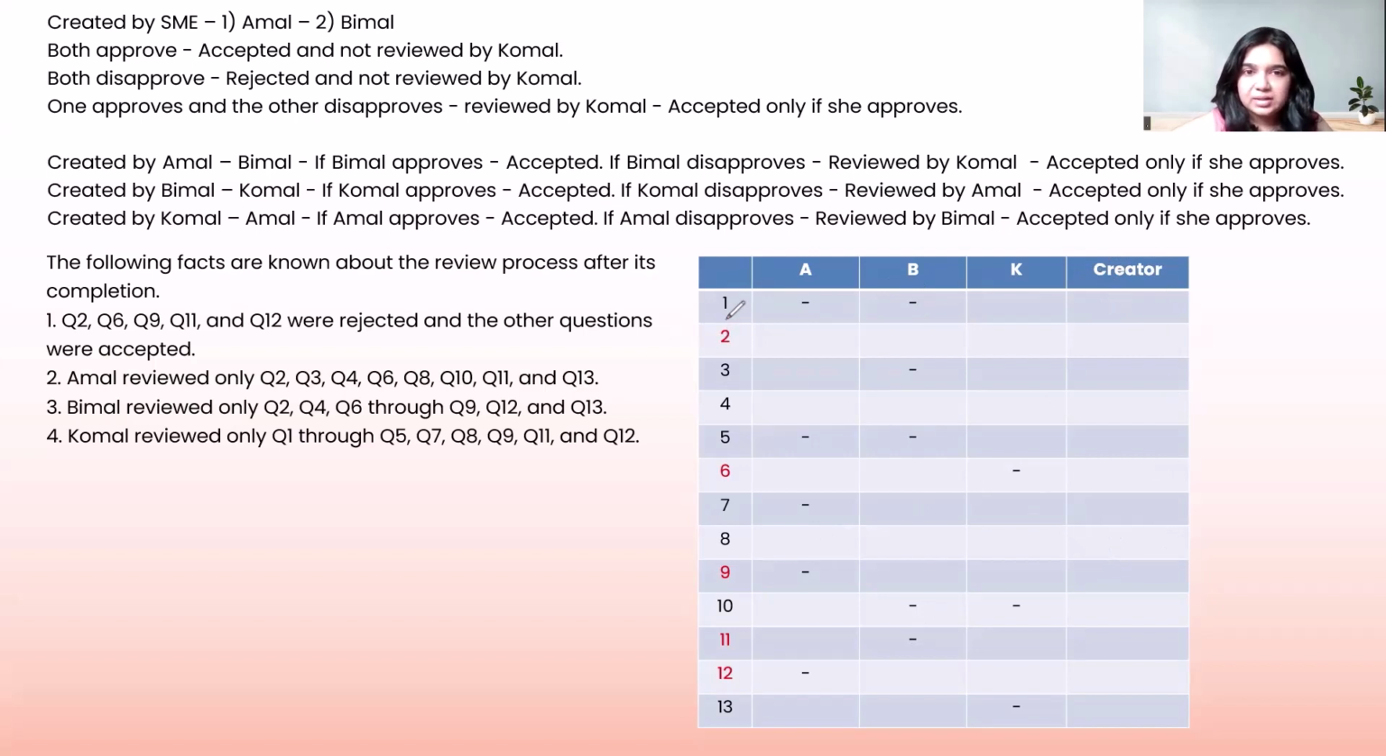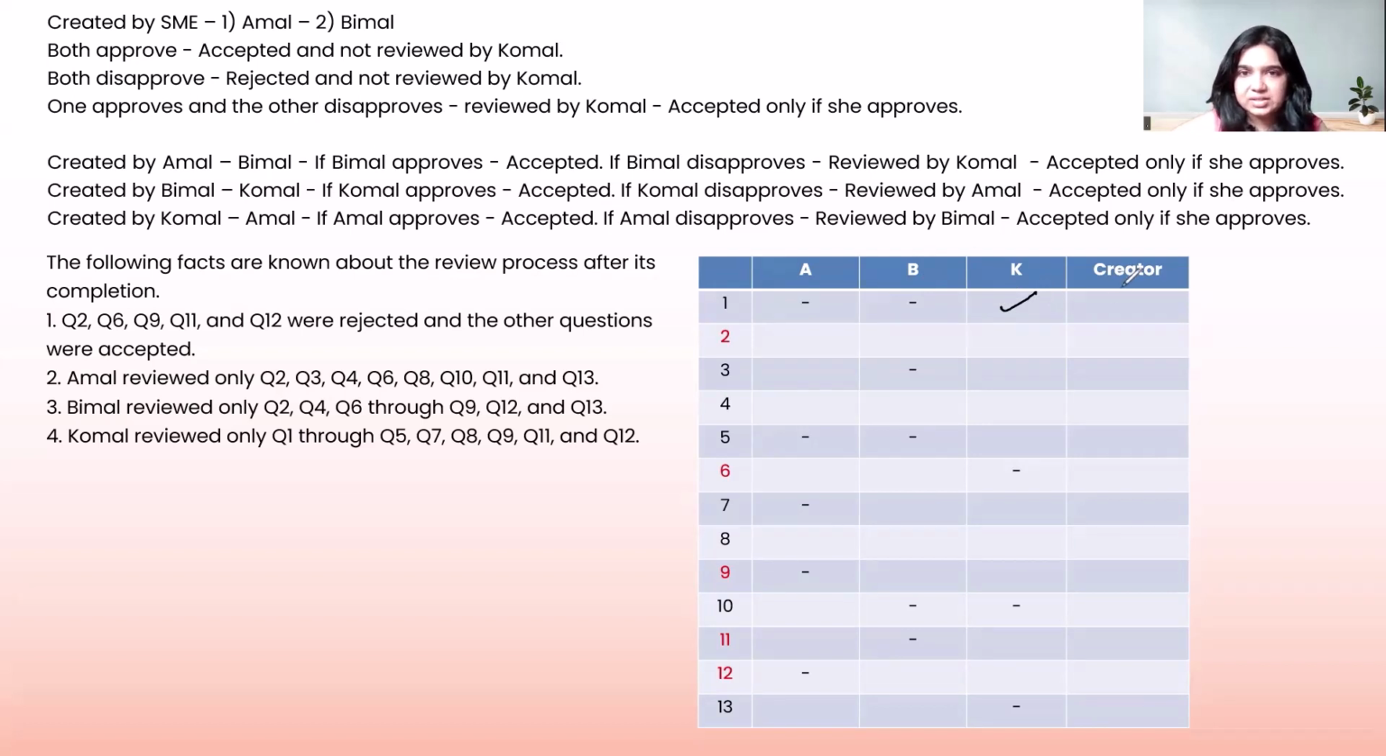Now, question number 1 has not been reviewed by A, has not been reviewed by B either. It has only been reviewed by K. And it is an approved question. It is an accepted question. That means it has gone to K first and K has already approved it. That means K has given it a good to go.